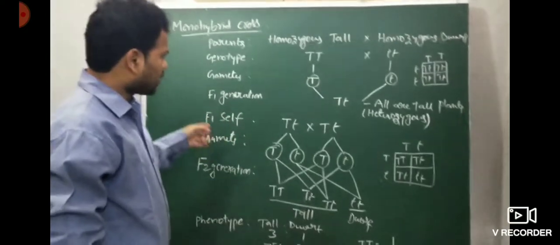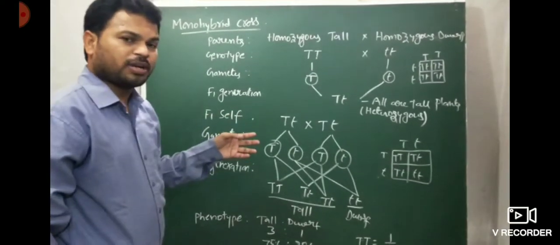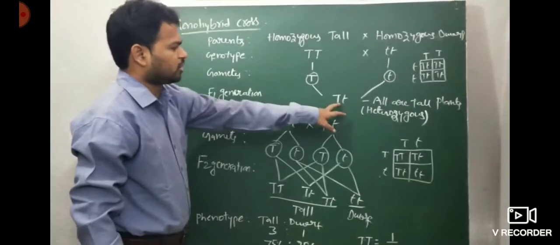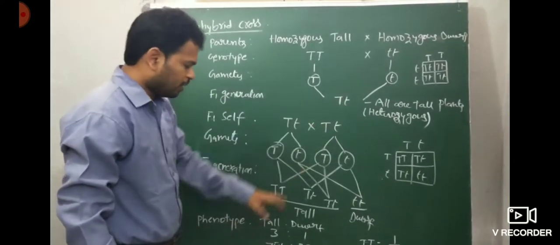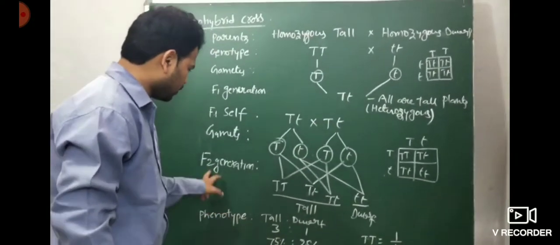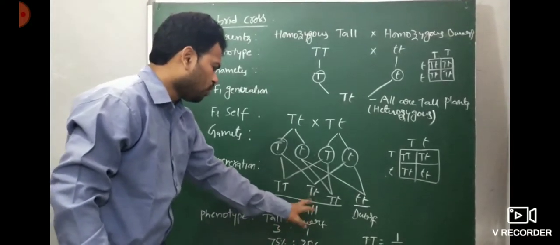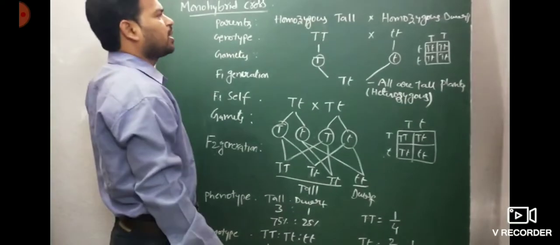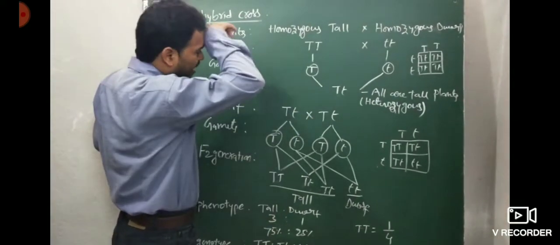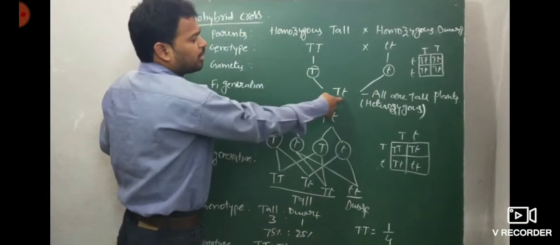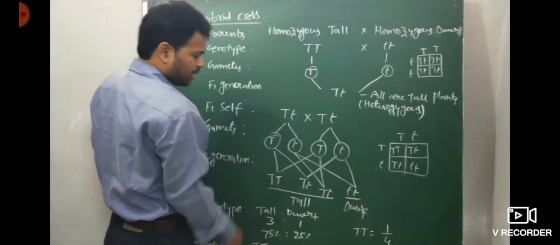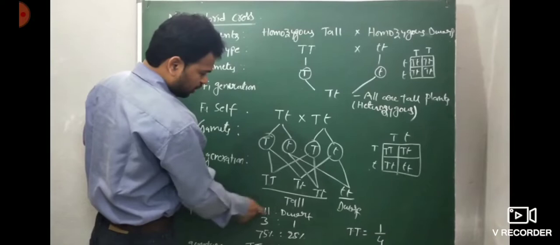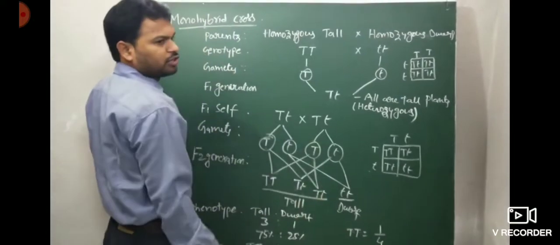This law of dominance is used to explain that one of the parental characters, that is tall, appears in the F1 generation, and both parental characters appear in the F2 generation in a 3:1 ratio. That is the law of dominance. Now the law of segregation: the alleles do not show blending. Both characters are recovered in the F2 generation.